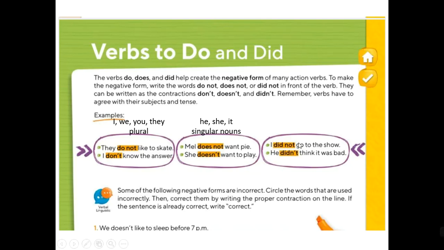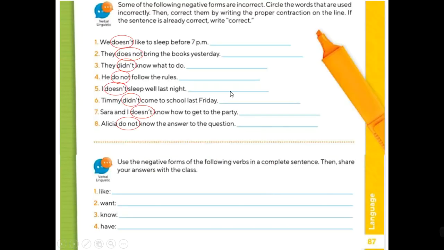And finally, did. It doesn't matter. We use I, we, you, they, he, she, it, singular or plural nouns. It doesn't matter when we are talking about the past, okay? I did not go to the show. He didn't think it was bad. If you check here, I is with did not, he is with didn't, okay? So it's really easy. Let's go to the exercise.